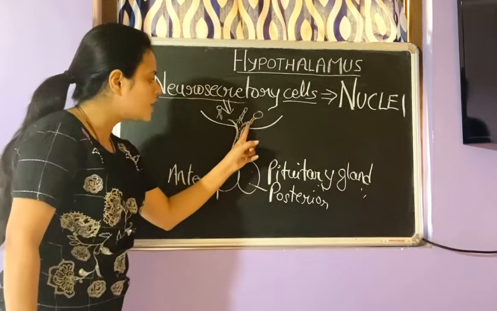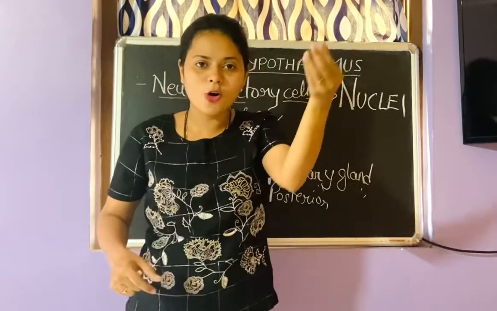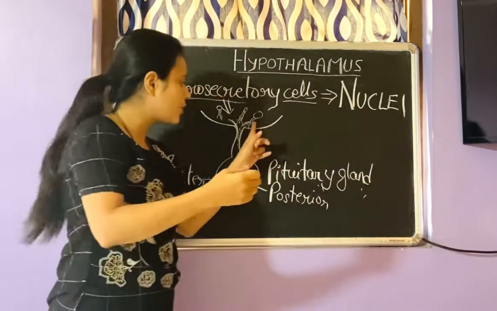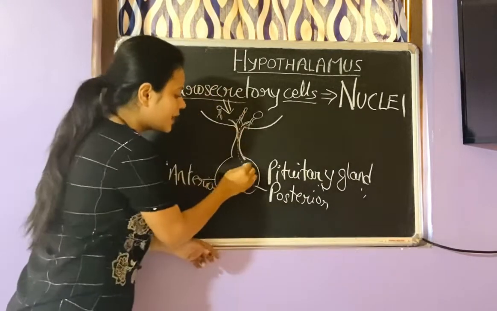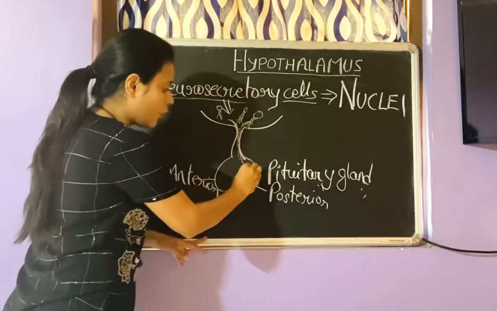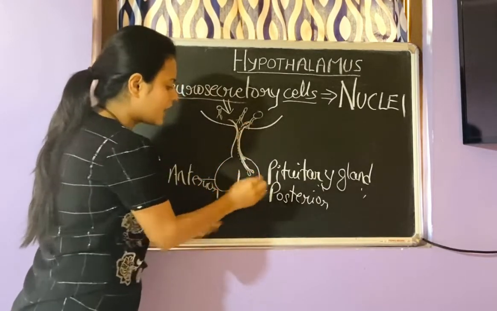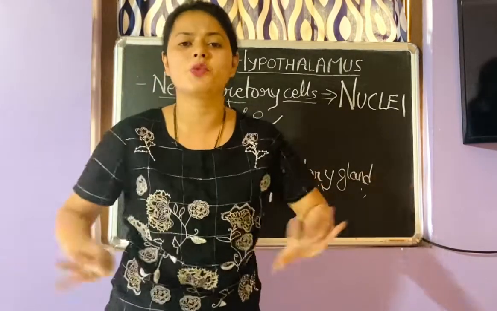So neurons are associated here: there is a cell body, then a long fiber called the axon. From the cell body it goes to the axon, and finally it is released at the posterior pituitary gland via these nerve endings, and the posterior pituitary gland is further going to secrete whatever it is.